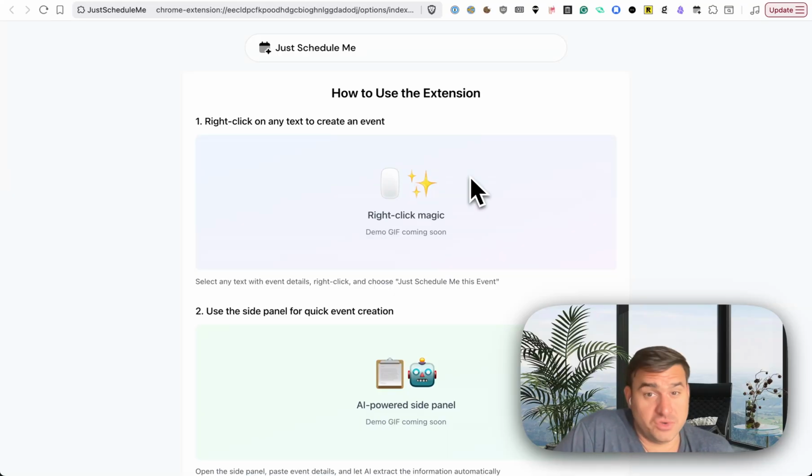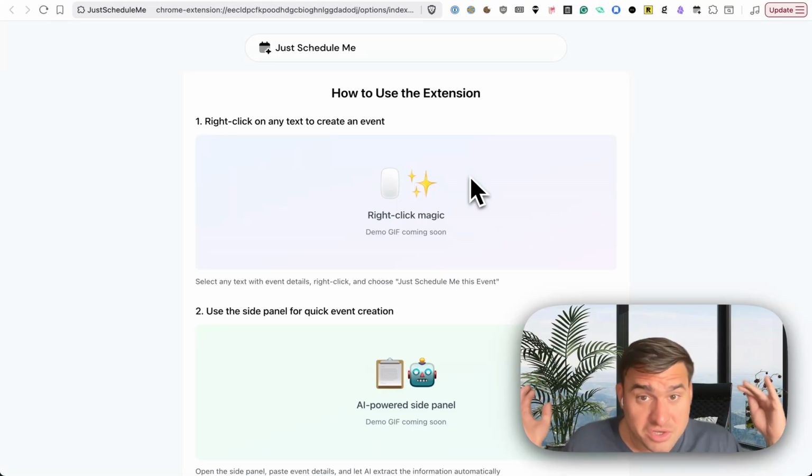So do I let them try it once or twice? 5 times? 5 times seems like a lot. No one's ever going to pay. So I'm very, very torn. What do you think? Should I give it away for free? Maybe there should be no demo. I don't know. I do feel like you have to try it at least once to have that aha moment and be like, oh, yeah, this works. I see how this works. I need this. I want this.